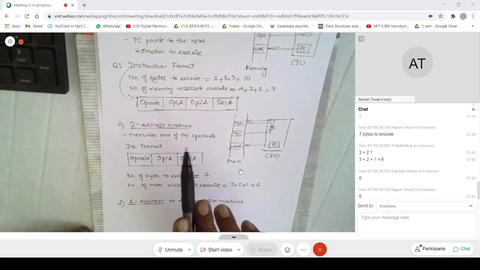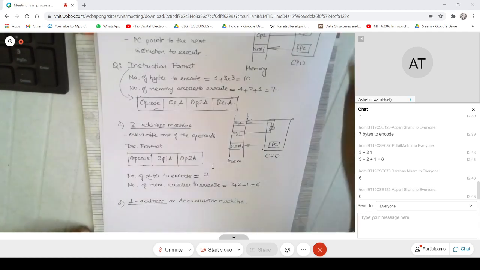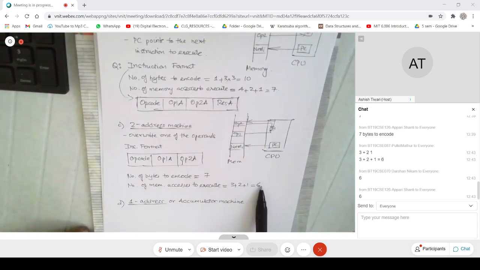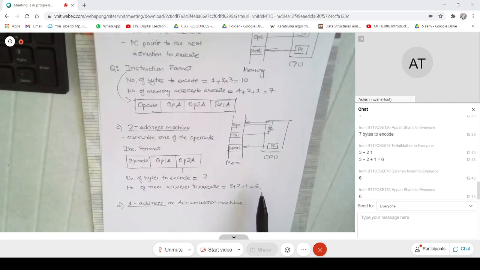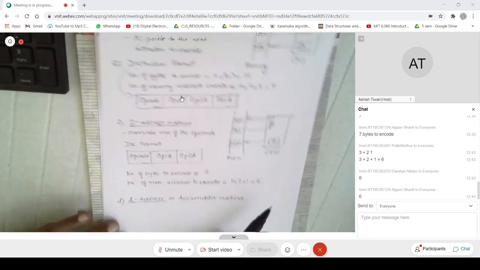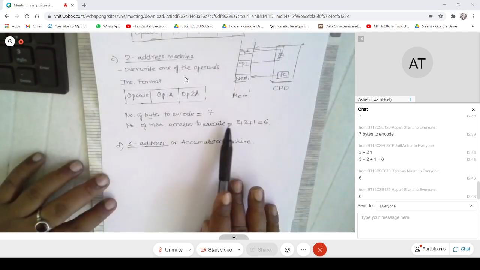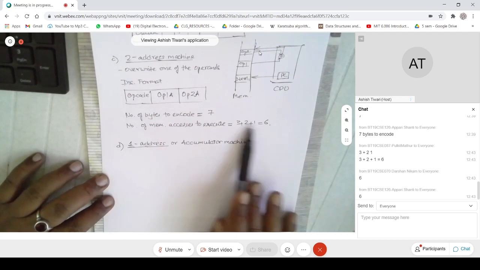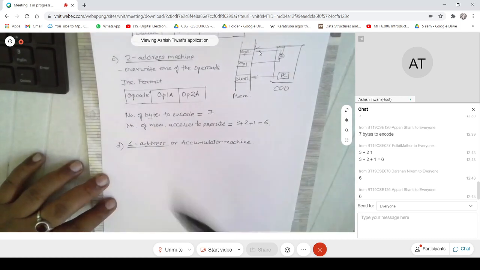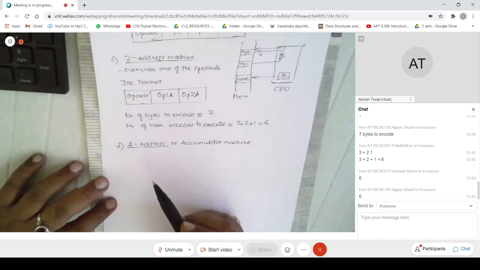So earlier, I don't remember what it was, it was 8. Then it became 7. Then it becomes 6. And you will realize that other things being same, the number of memory accesses decide the speed of an instruction, right? Because memory is slower, so you spend some time to go to memory. If you do fewer memory accesses, you're actually speeding up, and that is why the machine is getting faster.